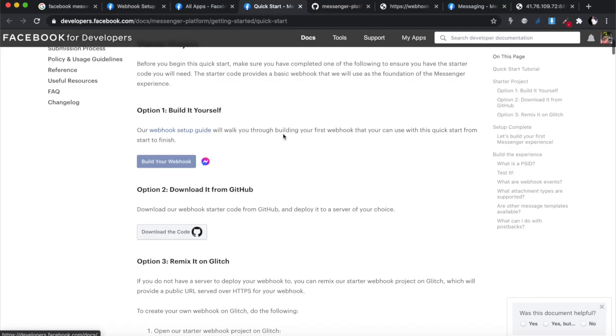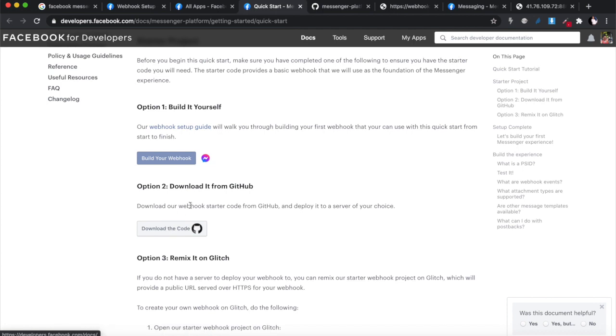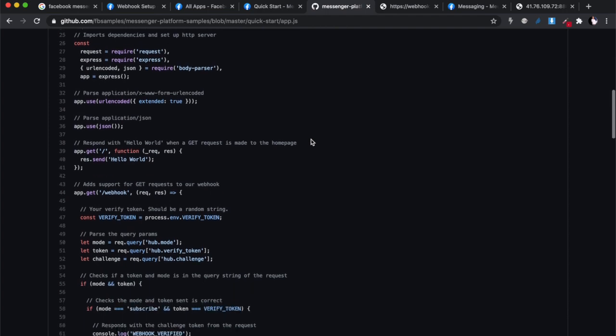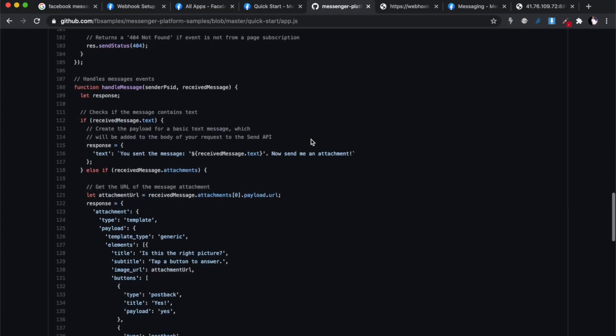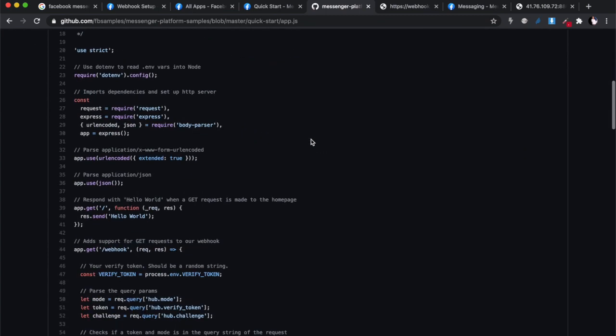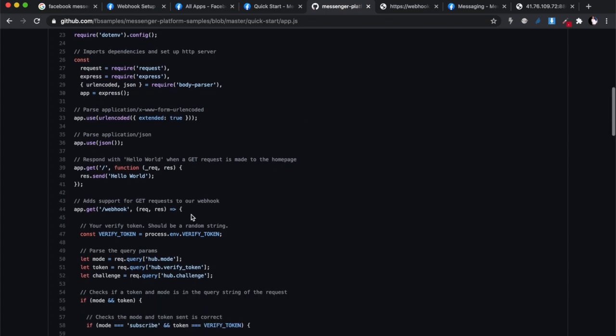All right. On the documentation page itself, there is sample code that's available for you inside of GitHub. So if you click download the code, you can go on the GitHub page and have a look at the actual final code that you need in JavaScript format. Okay, and it's up to you whether you want to use it that way or write it in a different language. But we rewrote all of this in Python.